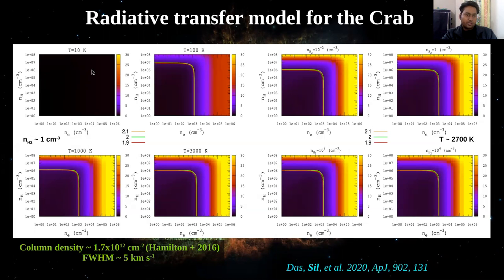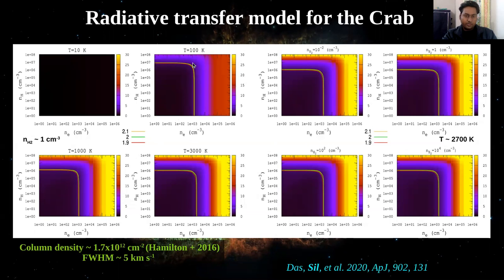And for 10 Kelvin temperature, you can see that there is no population of the ArH+ transitions 21 and 10, because the upper state energy of the 10 transition is roughly of the order of 28 Kelvin, and the 21 transition roughly of the order of 88 Kelvin. So with increasing temperature, the energy levels populate, and